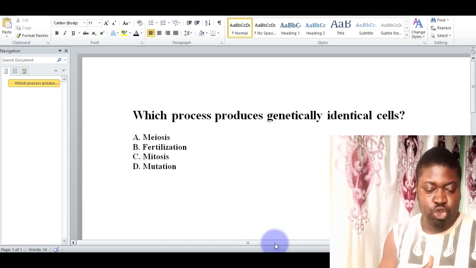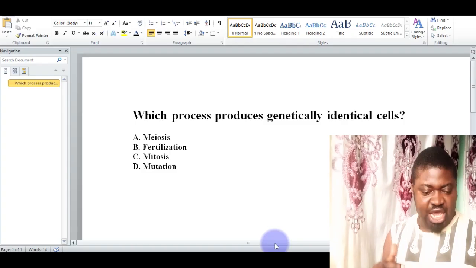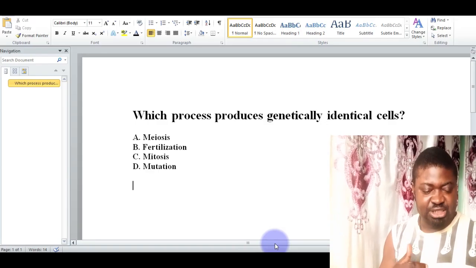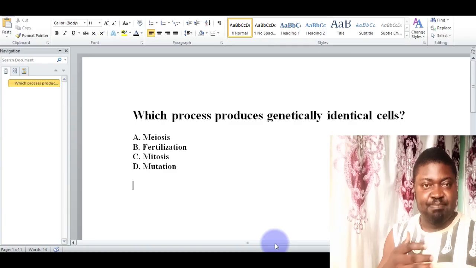Which process produces genetically identical cells? We have option A, meiosis. Option B, fertilization. Option C, mitosis. Option D, mutation. The correct option here is C, mitosis.